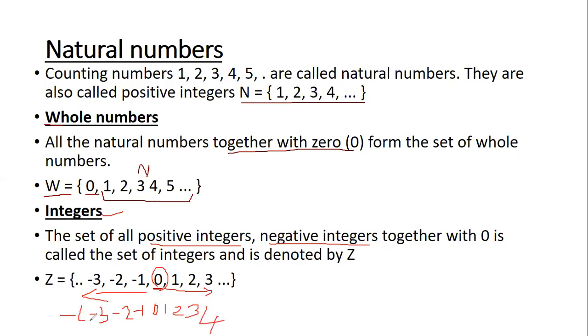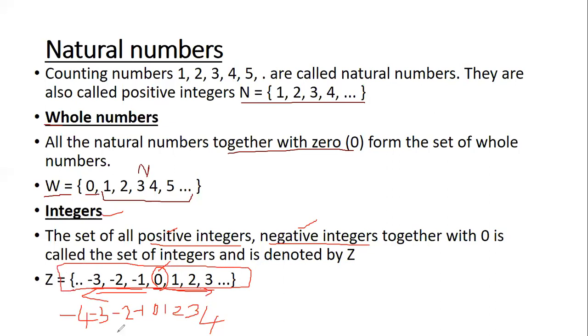So an integer set, and set means it's a group, is a group of positive integers and negative integers. Positive integers means you have positive numbers and you also have negative numbers. All of them come together with 0.